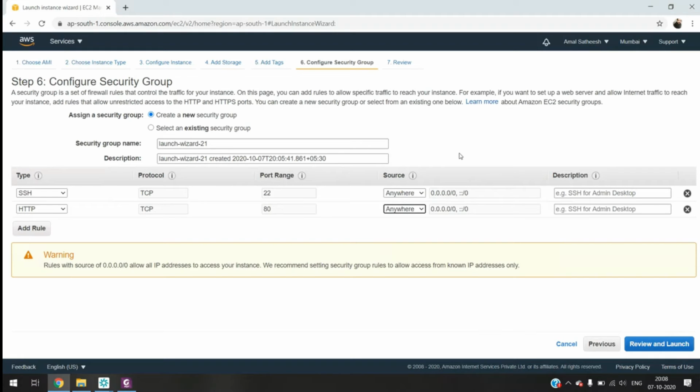Rest all you don't need to do anything, just click next. There are 3 options for Ubuntu, sir, but HVM is still. Which of these 3, first one, second one or third one? 18.04 is written in the option. 18.04, okay. Then review and launch. No, not review. Next.